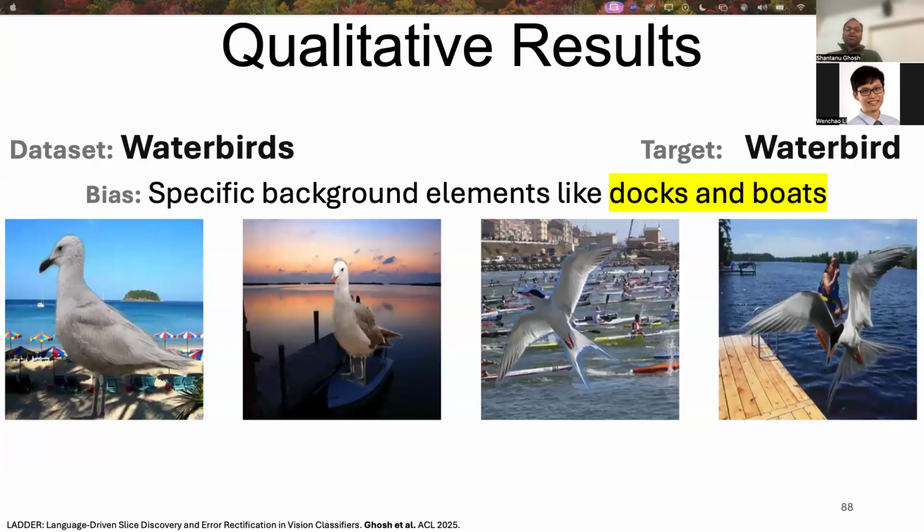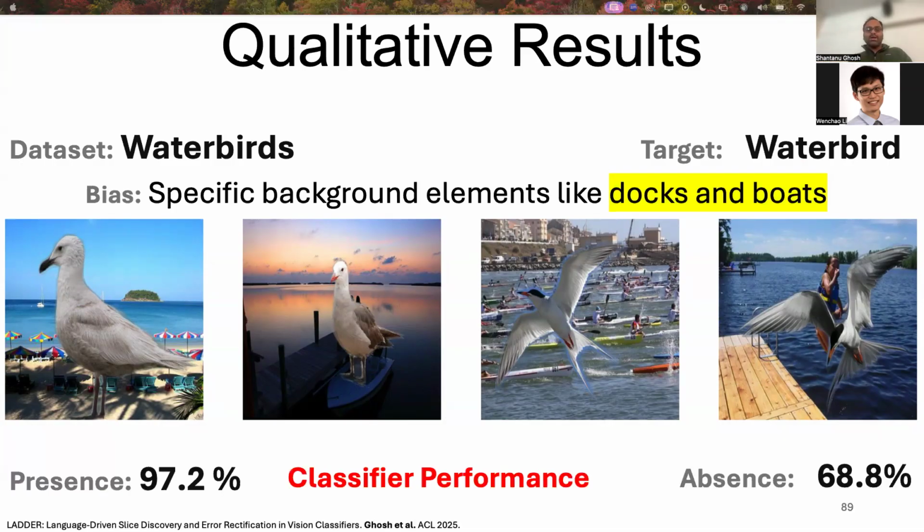Okay, so here are the qualitative results from the Waterbirds dataset, classifying waterbird label. We know that waterbirds are often correlated with water background. So the first bias, or the first hypothesis that LADDER detects, is docks and boats. This is quite consistent with the ground truth water background. We can see that the classifier attains 97% accuracy in presence of docks and boats compared to 69% accuracy when docks and boats are absent.